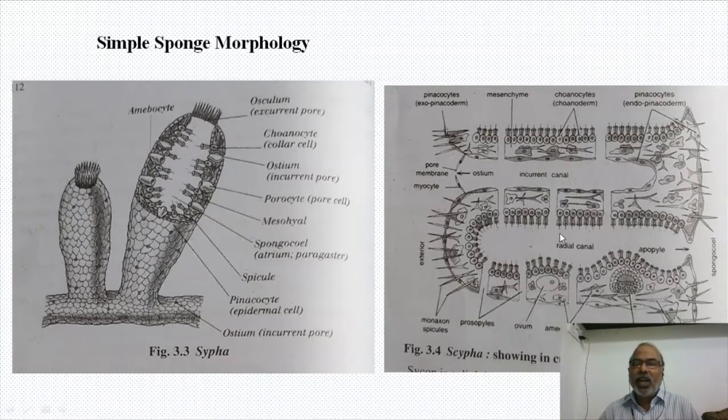And this radial canal allows the water to go into another canal, called the excurrent canal. The excurrent canal opens into the spongiocele through another aperture called apopyle. This is prosopyle, this is apopyle. Okay friends, so: ostium, incurrent canal, radial canal, excurrent canal, apopyle, spongiocele, outside. So this is a very, very simple morphology of a sponge, external morphology and internal morphology.